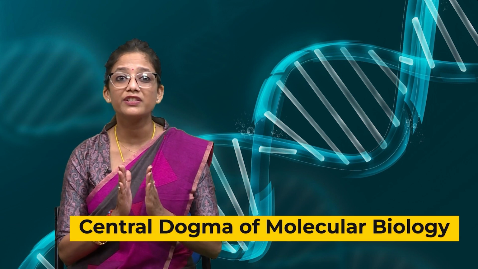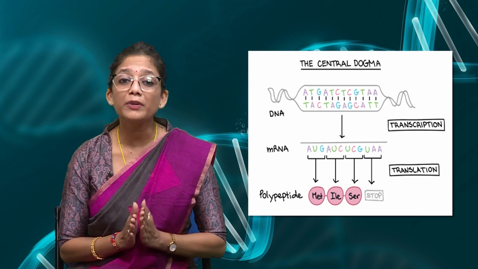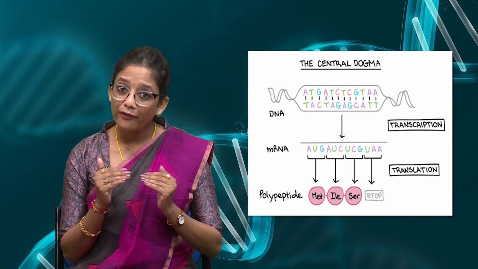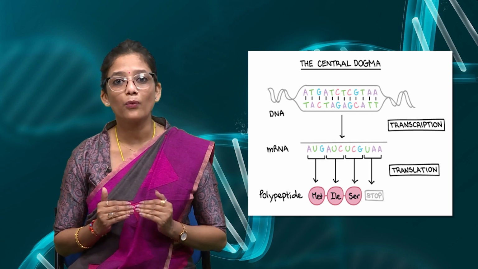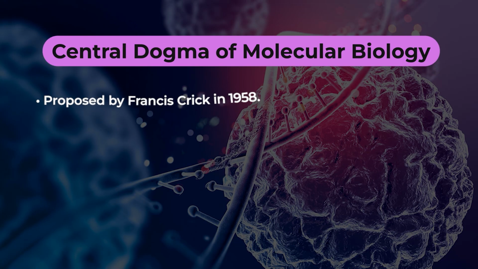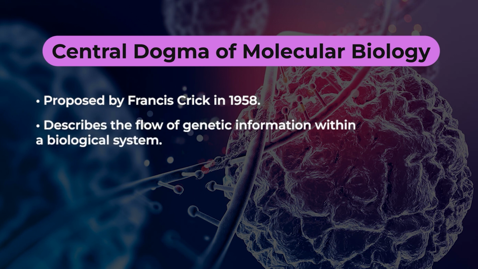So again, before going to the expression of gene, we need to understand one very basic concept: the central dogma of molecular biology. What is the central dogma? The central dogma is the conversion of information stored in the DNA to RNA via transcription and from the RNA to protein via translation. The central dogma was proposed by Francis Crick in 1958. This basically describes the flow of genetic information within the biological system from DNA to mRNA and then to protein.